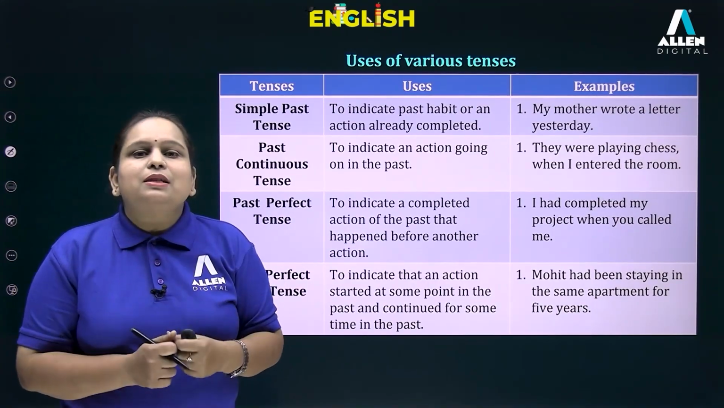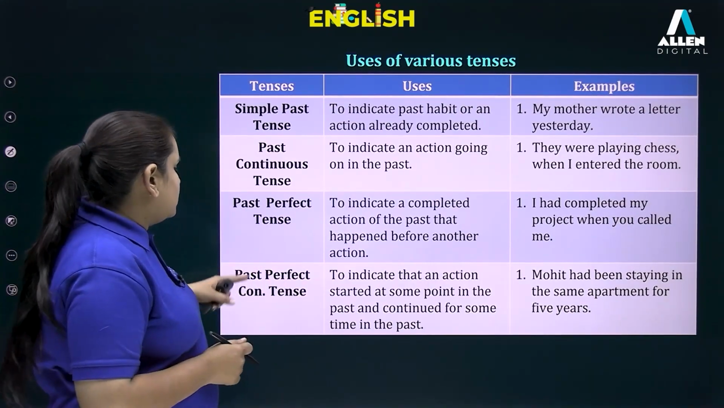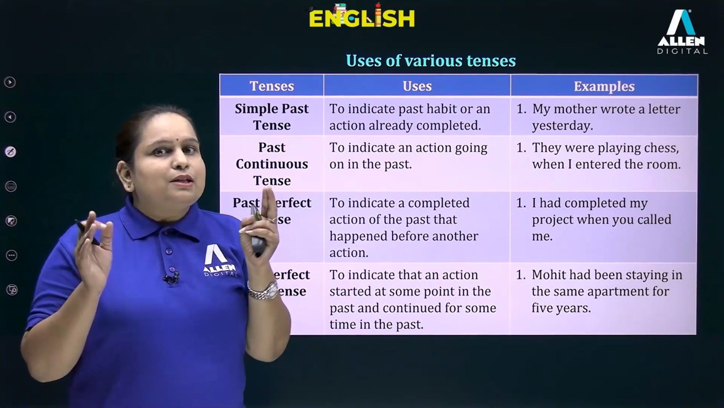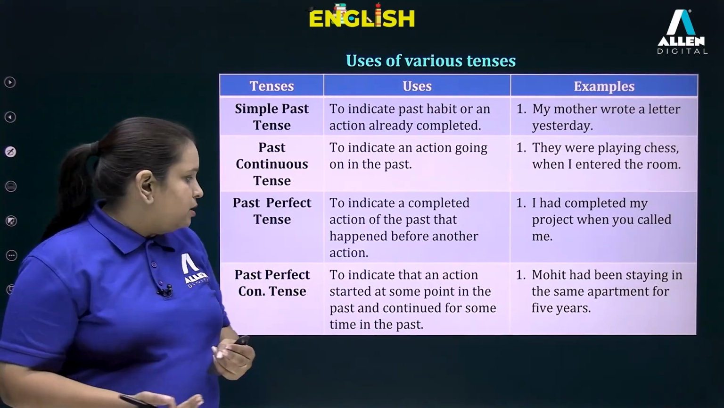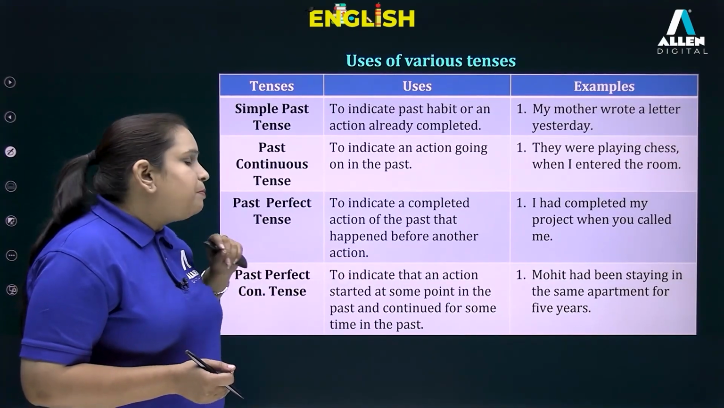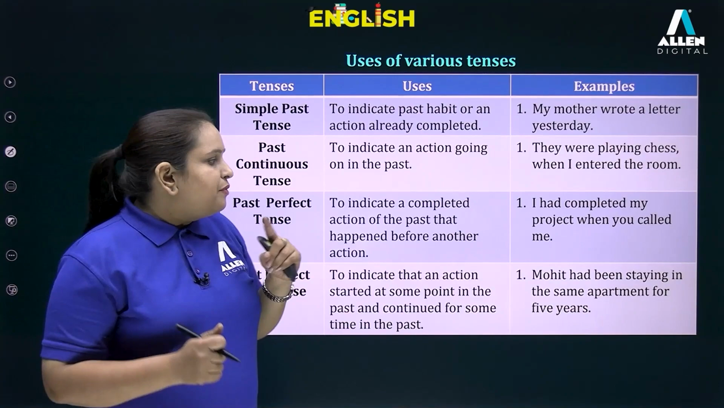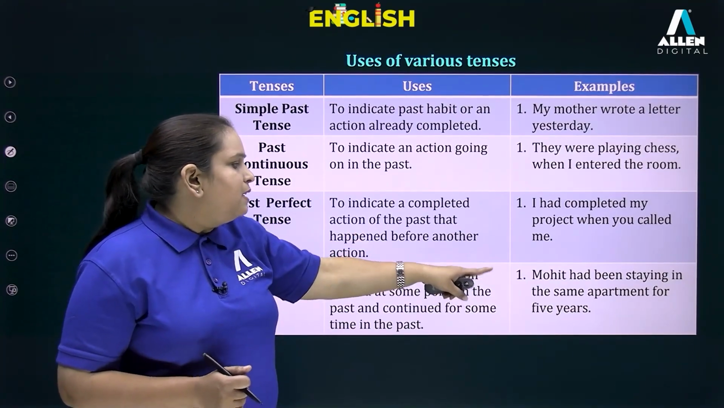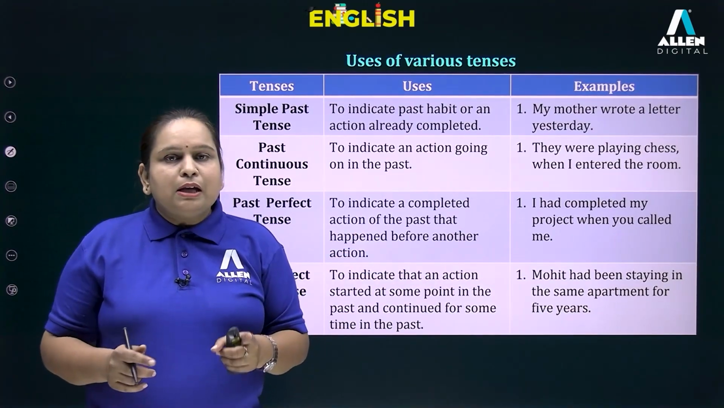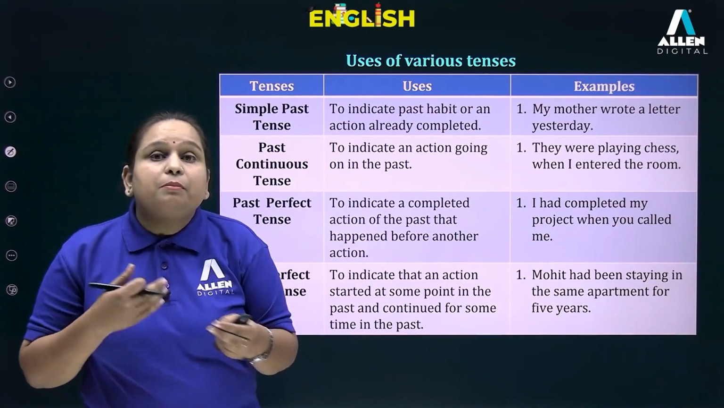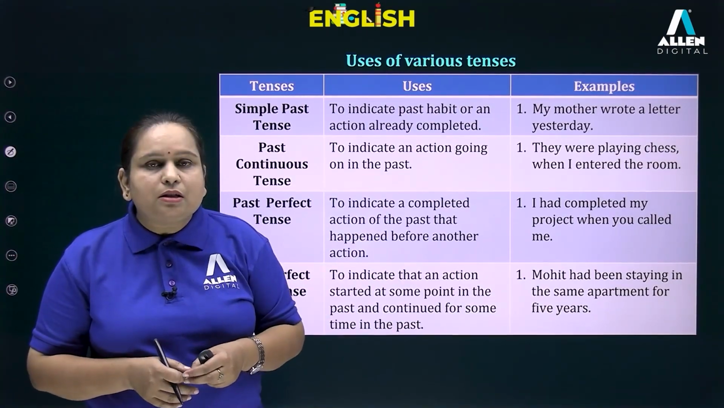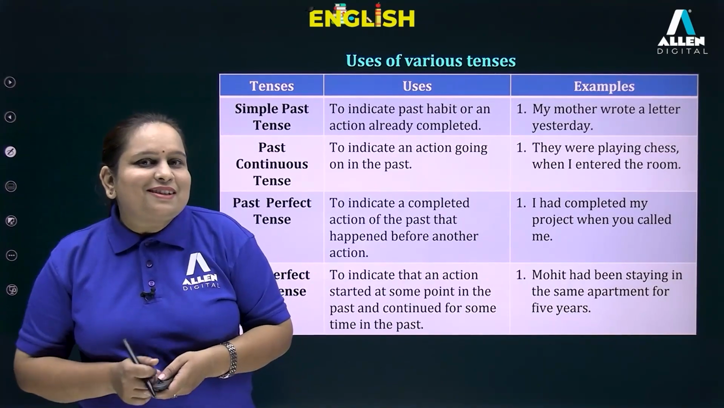I hope this is clear to everyone. Let us now discuss past perfect continuous tense. It talks about an action that started at some point in the past and continued for some time in the past only. For example, Mohit had been staying in the same apartment for 5 years. That means he stayed in that particular apartment for a period of 5 years. So I hope you're able to understand this.